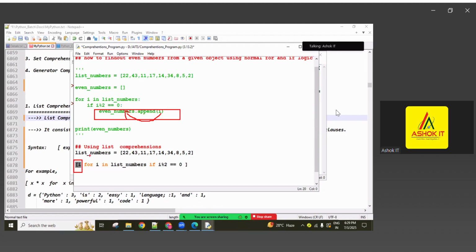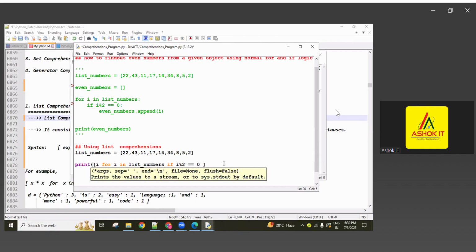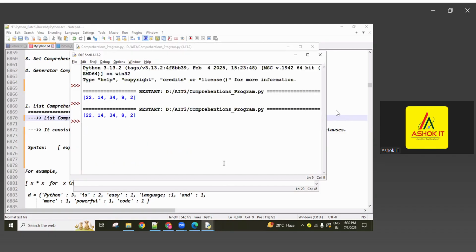So now without using any append method or anything, this i value is directly added into this list. Square bracket means list, directly adding into the list. That is the concept. So here no need of creating the empty object separately. Directly you can write and you can print. I'm going to print all the even number sequence. Print it, check it, same result you're getting.